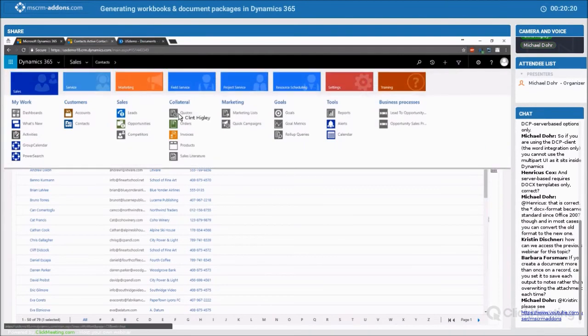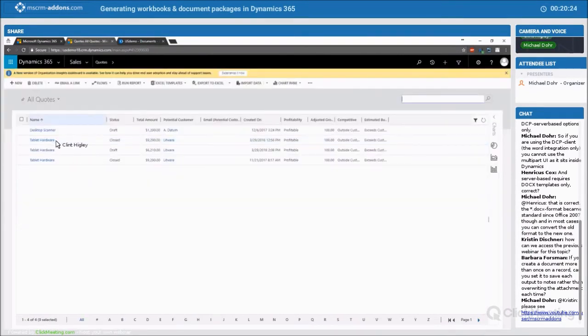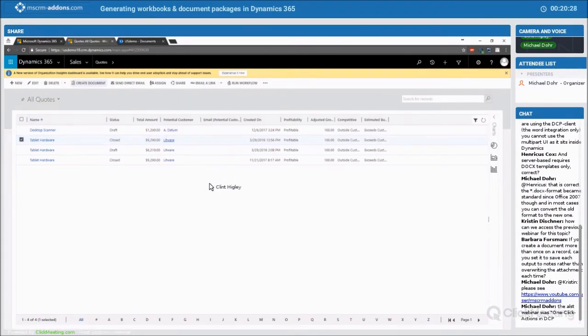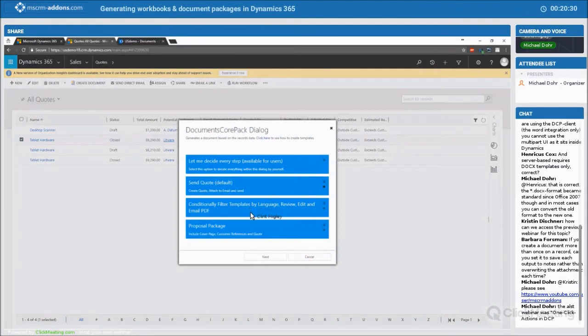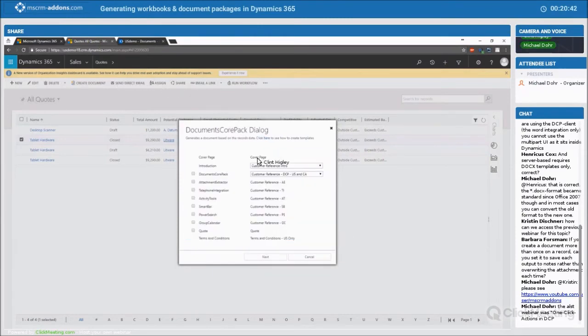Some other things that we've used this on, for example, quotes is a pretty good one. Just go ahead and select a quote, create the document. As you can see, you can do multiple configuration pieces here. What I want to do is set up a proposal package. It's going to include the cover page, possibly customer references and quote. So I can select that.